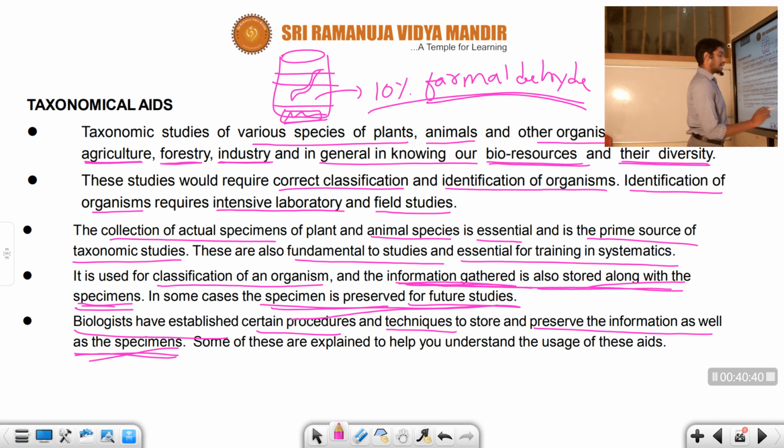This explanation helps you understand the usage of the aids. It is very useful for understanding how to use these aids. So student, this is only about the importance of the taxonomic aids.